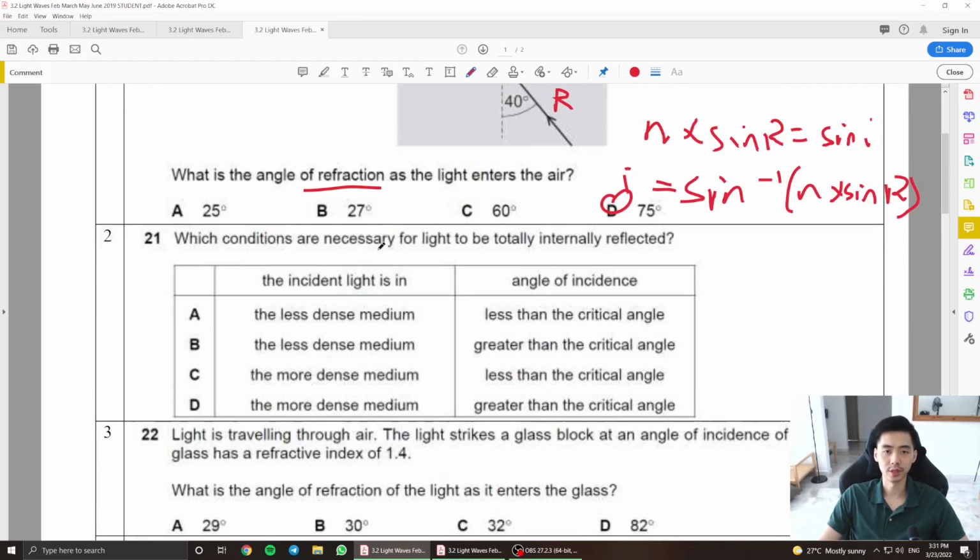Which condition is necessary for light to be totally internally reflected? There are two specific conditions. Number one, the incident angle must be greater than the critical angle, and number two, the incident light should be going from more dense to less dense. So looking at this answer here, more dense to less dense is going to be this one, greater than the critical angle, and that is going to be the answer here, right?